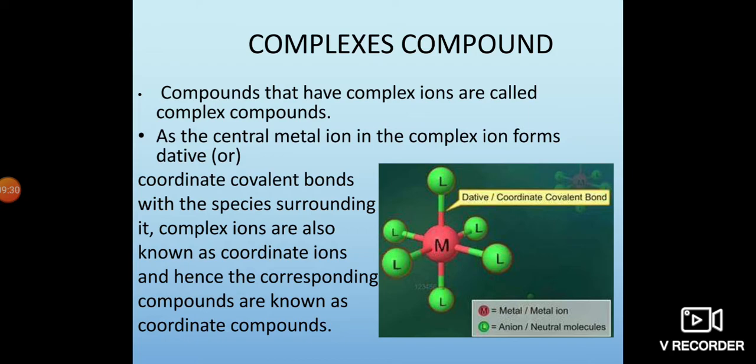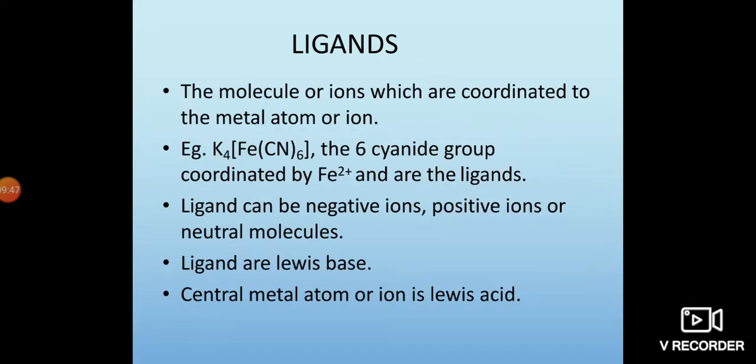Coordinate covalent bonds with the species surrounding it. Complex ions are also known as coordinate ions, and hence the corresponding compounds are known as coordinate compounds. Ligands: here we are saying that ligands donate the electrons to form a dative bond.